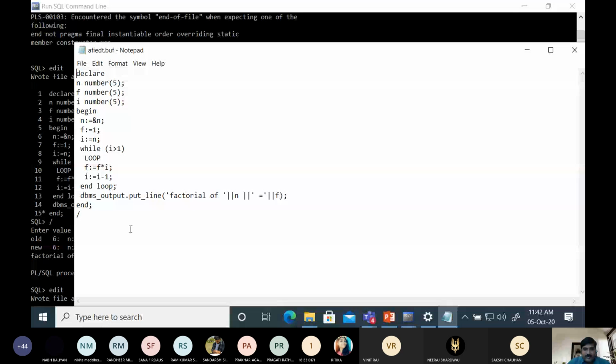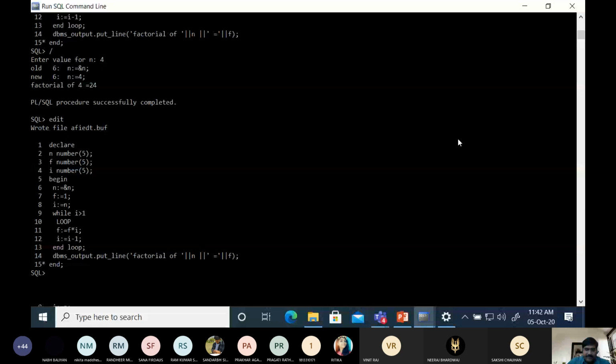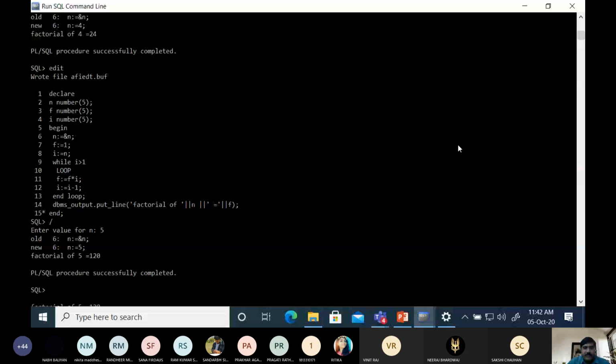And without brackets, let me execute this syntax. I think it should be executed. See here, factorial of 5 equal to 120.